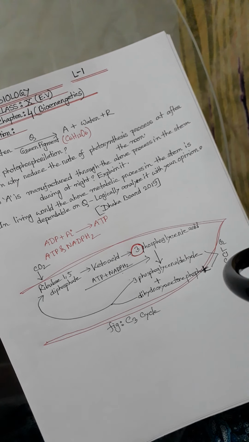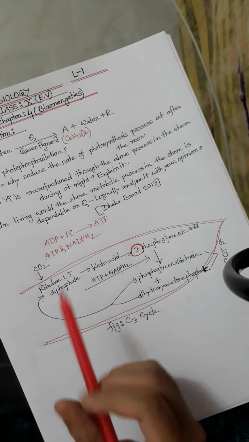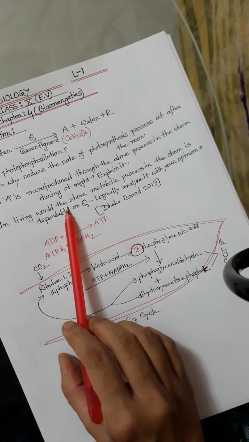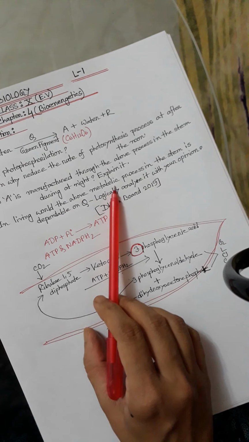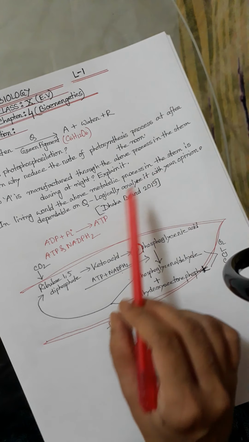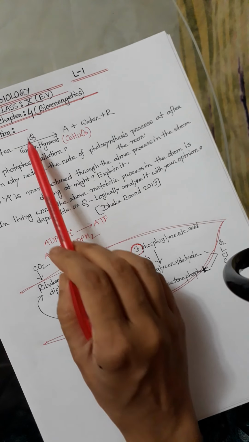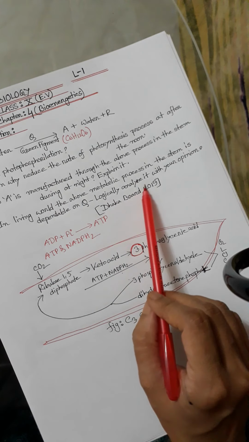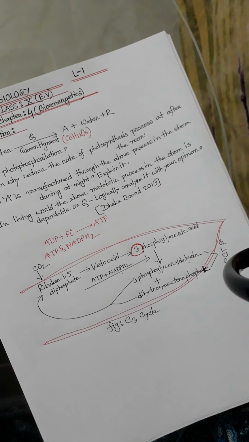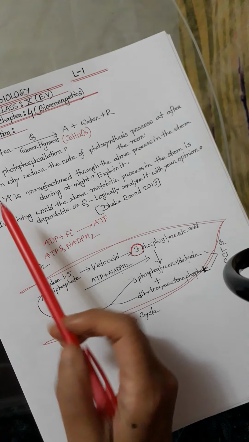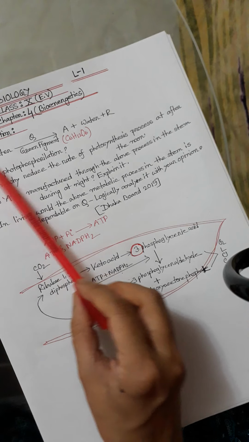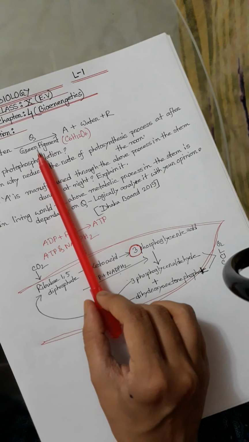Formatted how many times? 6 times. Then number D, in living world, the above metabolic process in the stem is dependable on Q. Here Q, logically analyze it with your opinion. What is the name of the above reaction? The name of the above reaction is photosynthesis.